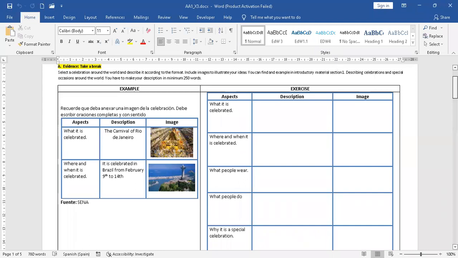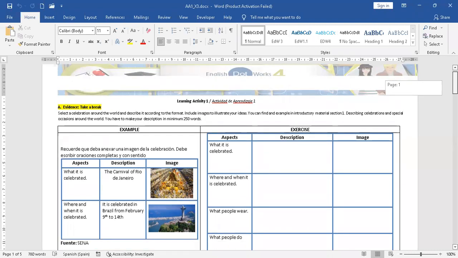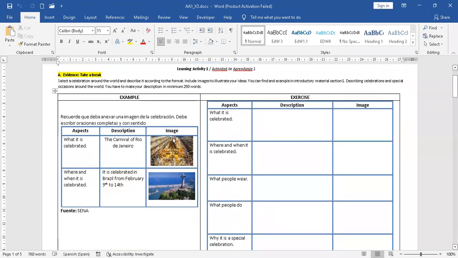This is the evidence, Take a break. In this part, select a celebration around the world and describe it according to this format. Include images to illustrate your ideas.